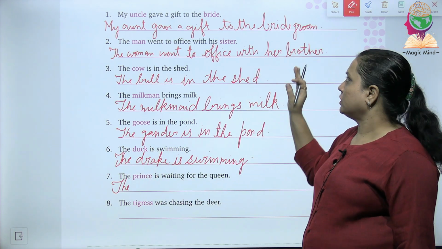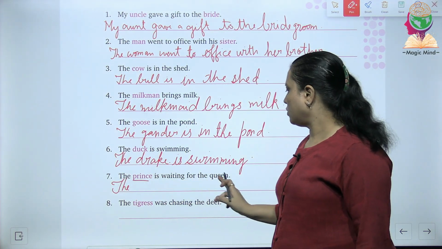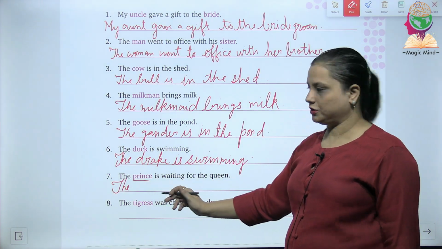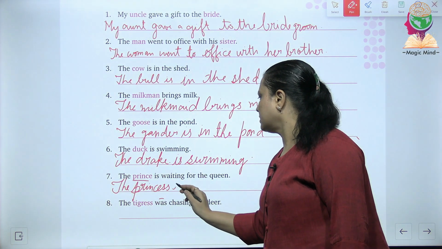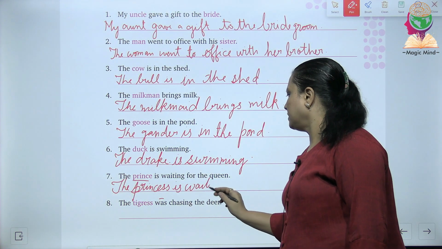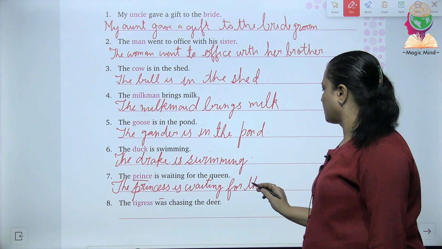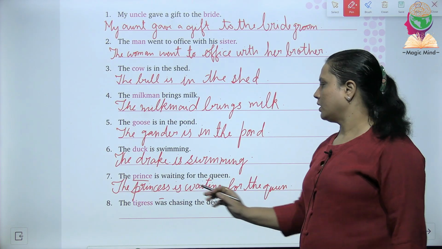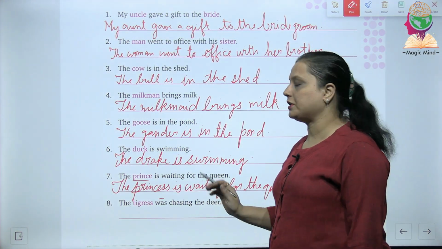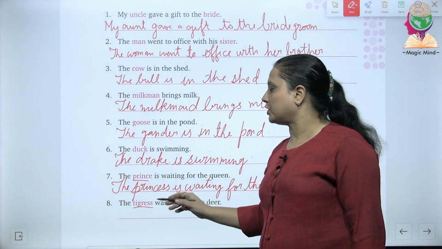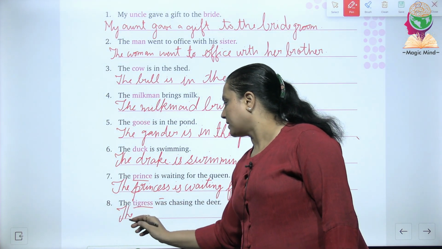Now remember, they have just asked you to change the term in colored. Okay, so we are not going to change queen here. We will only change prince here. So this will become the princess. The princess is waiting for the queen. Then the eighth one is the tigress was chasing the deer. Now again, here we do not have to change deer. We just have to change the word or the noun given in the colored portion. So we will change it into the tiger.